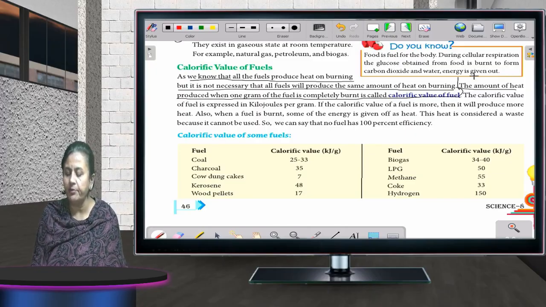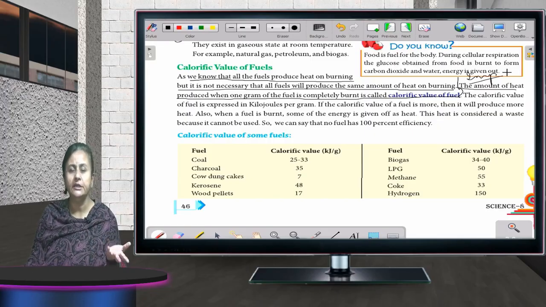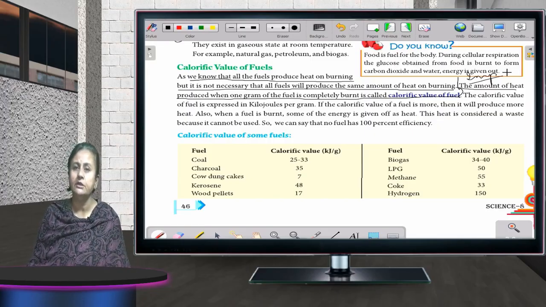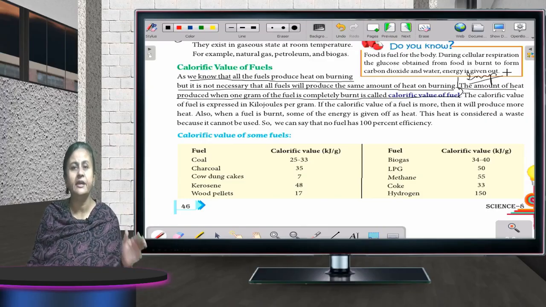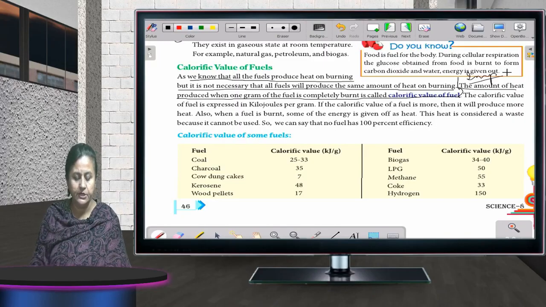This is very important, children. Just go through it. What is calorific value of fuel? Whenever 1 gram of fuel is burnt completely, the amount of heat given out or liberated is known as its calorific value, and every fuel has a different calorific value. The chart is there, just go through it.